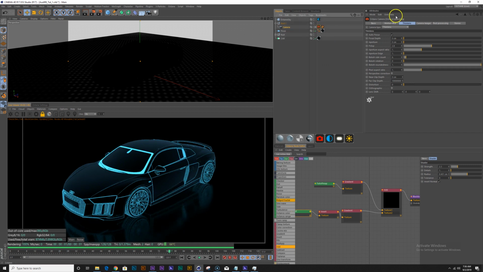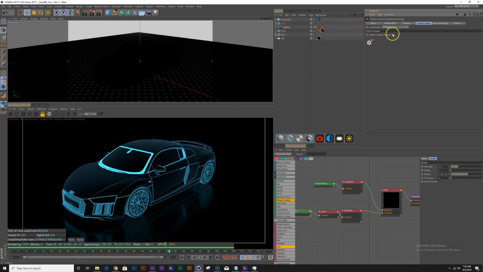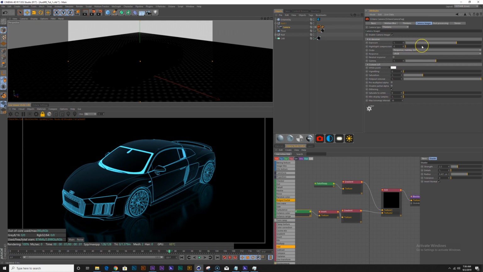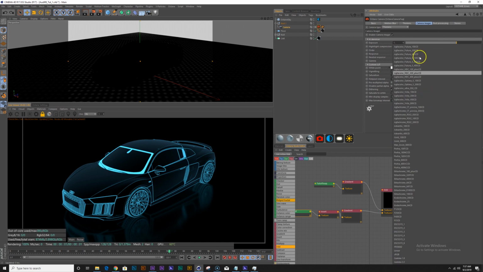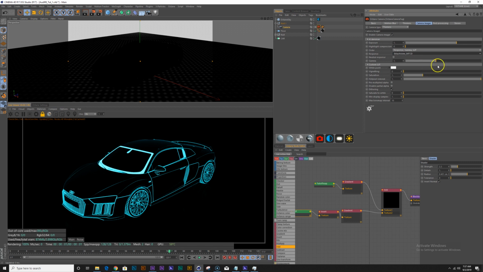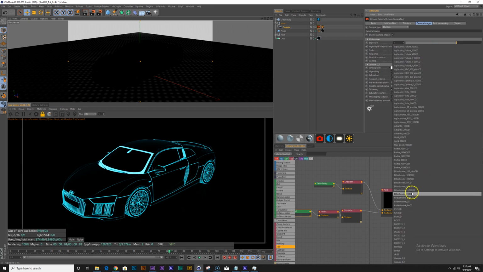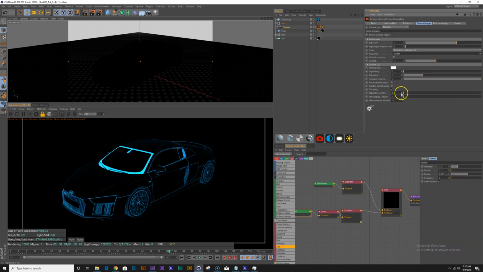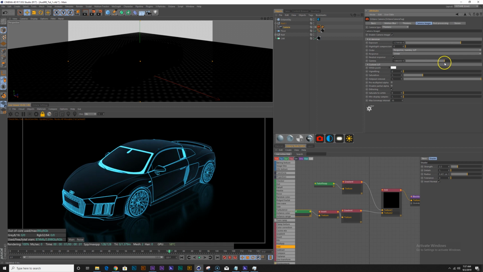And in the tag, you can enable camera imager, and this gives you a lot of different ways to tweak it. So you have access to exposure, gamma, saturation, all this stuff. And you have these options for these color curves, and you can play with them to give some cool effects. But normally I just make it linear, and then maybe increase the exposure and gamma a little bit.